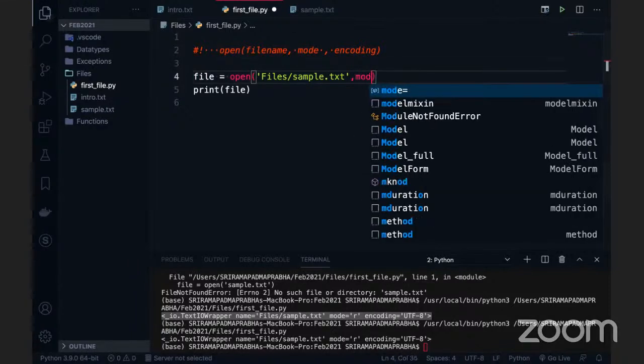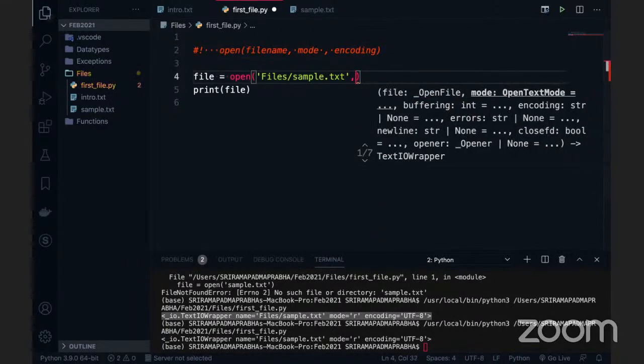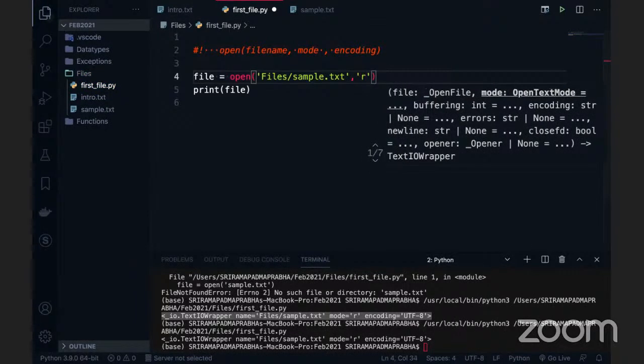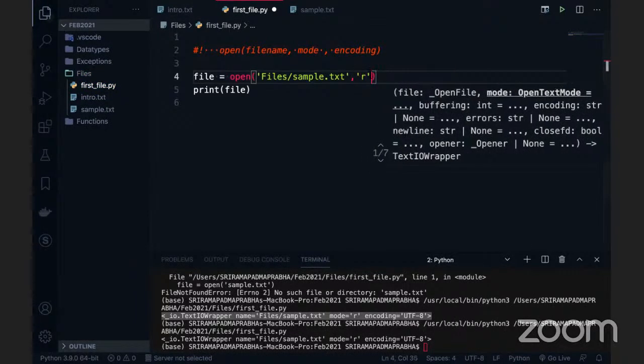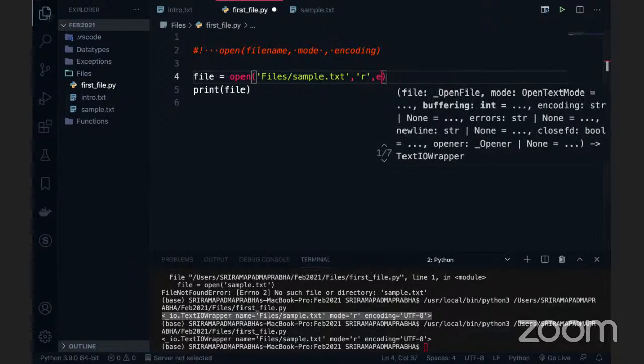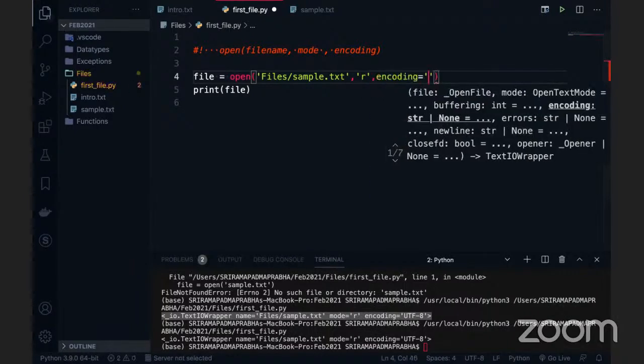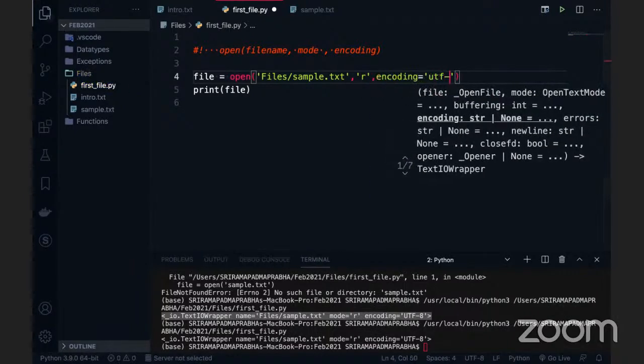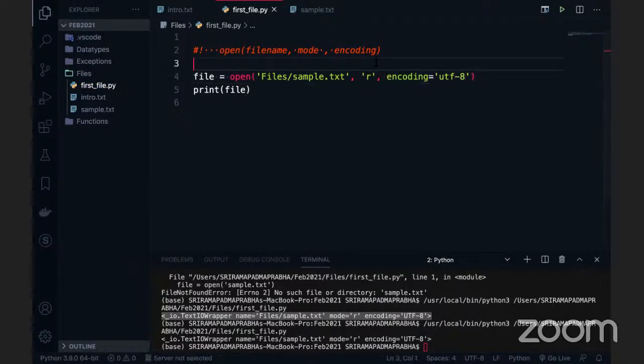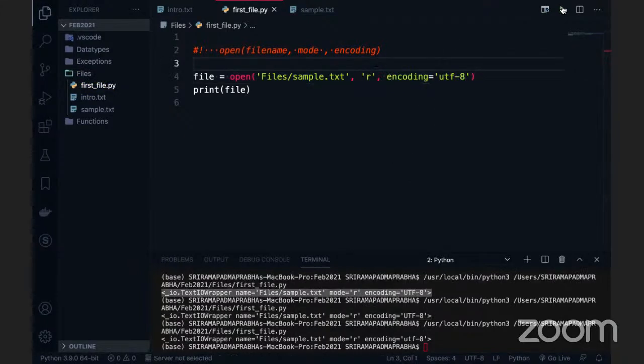For example, we can specify r, that is the read mode, and the encoding is equal to UTF-8, which is the encoding I'm giving. Now if I execute this code, you see the same output. So Python considers the second and third parameters by default. It is up to you whether you provide them or not, but it will take the default one.